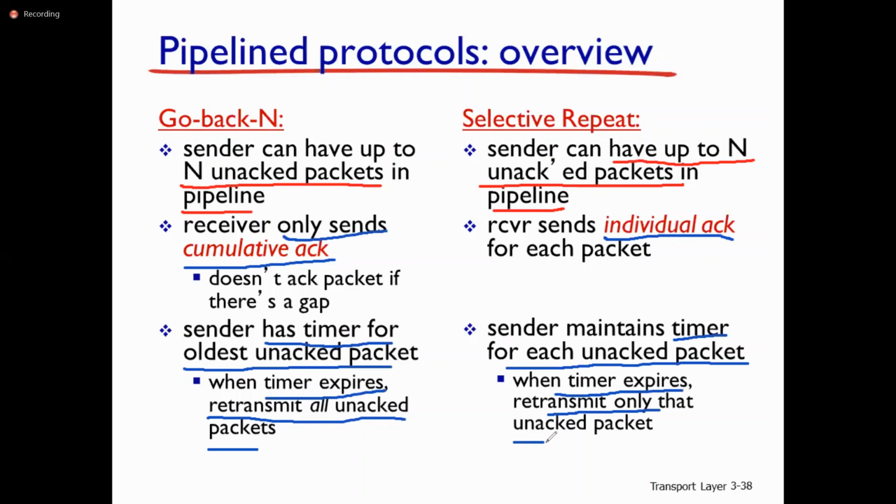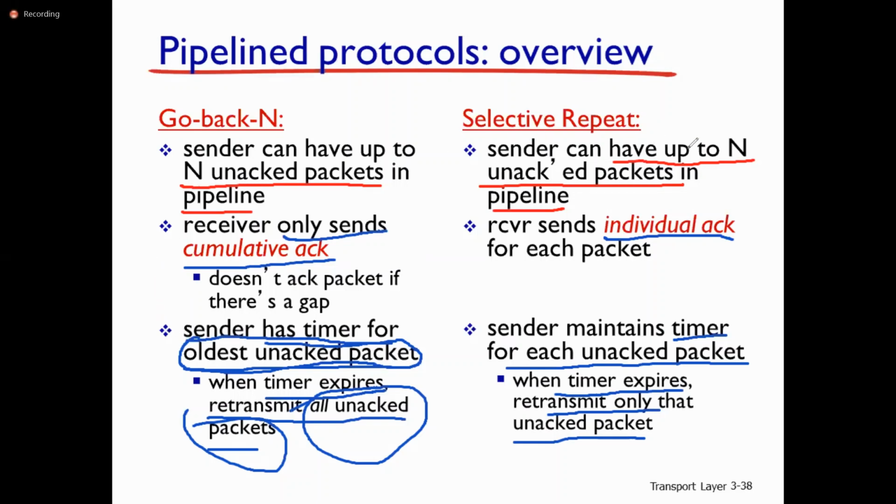Whenever there is no acknowledgement for a single packet and the timer expires, in Selective Repeat the sender retransmits only that particular packet. But in Go-Back-N, when the timer expires, it transmits all unacknowledged packets. That's why it maintains a timer for the oldest unacknowledged packet.